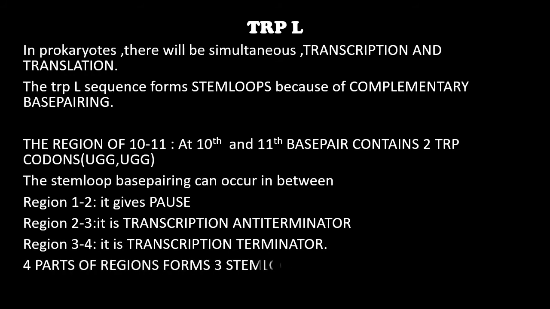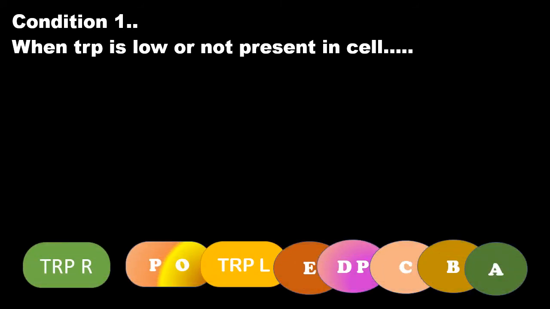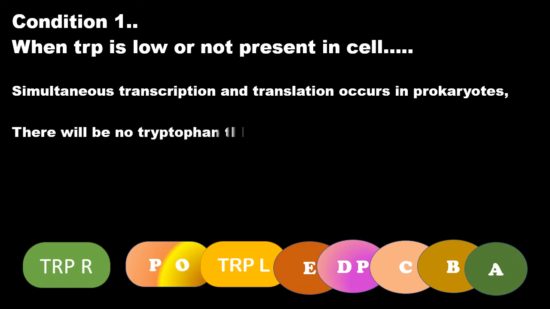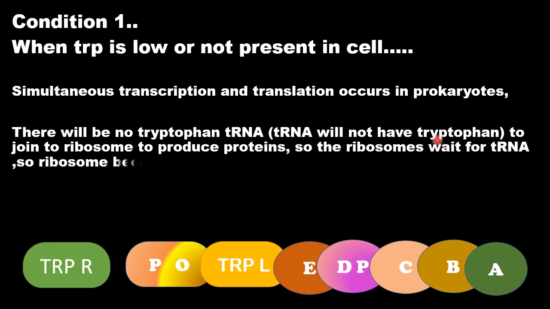When tryptophan is low or absent in the cell, what happens? There will be simultaneous transcription and translation occurring in prokaryotes. There will be no tryptophan tRNA, that is, the tRNA will not have tryptophan. What is the work of tRNA? The tRNA will bring the amino acid to the ribosome so that the polypeptide chain will be formed.